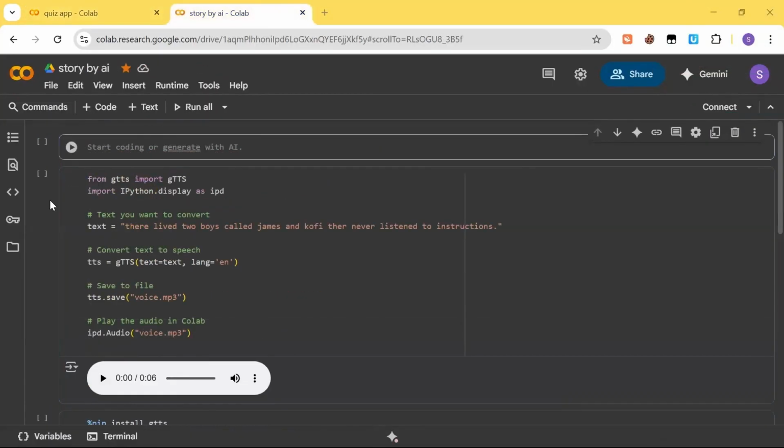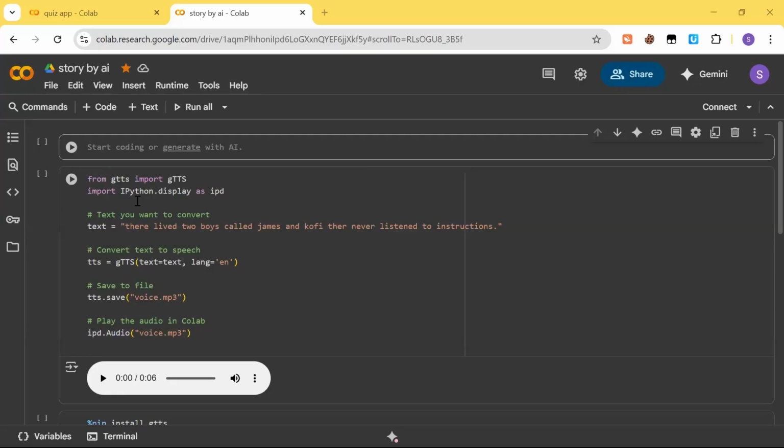This project is started by AI. This project is based on education, which helps children like reading and learning better. I made this project mainly to make children like learning. IPython.display as IPD. It will go to a voice display from Python and play it here.